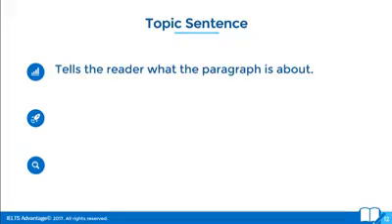So, topic sentence. This tells the reader what the paragraph is about. Very much like your introduction. Why do we write an introduction? To help the reader. Why do we write a conclusion? To help the reader. Why do we write a topic sentence? To help the reader. Why are we helping the reader so much?